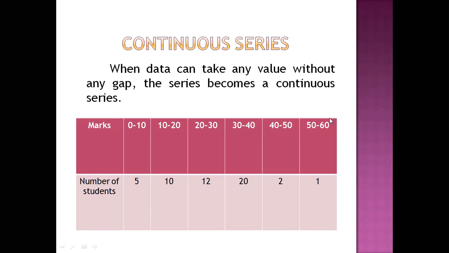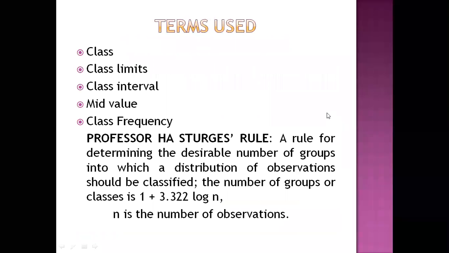It should not go more than the highest value and should not be less than the lowest value that you have mentioned in your table.